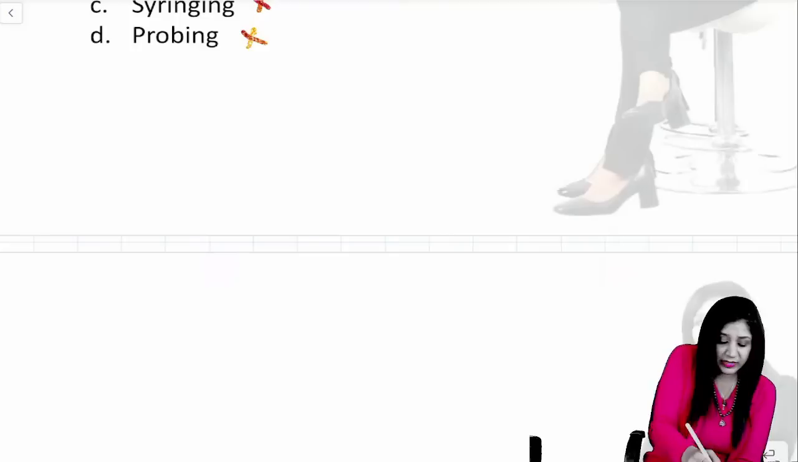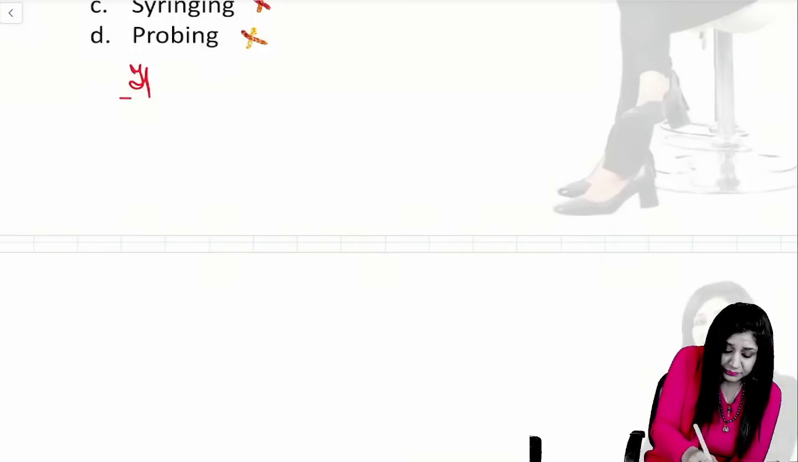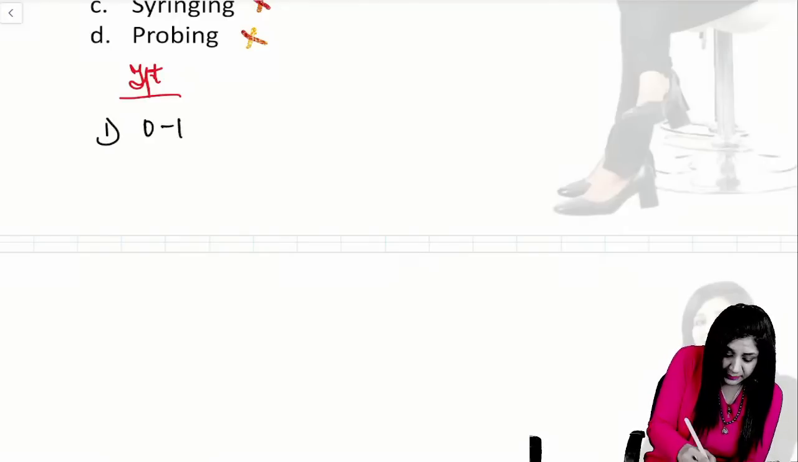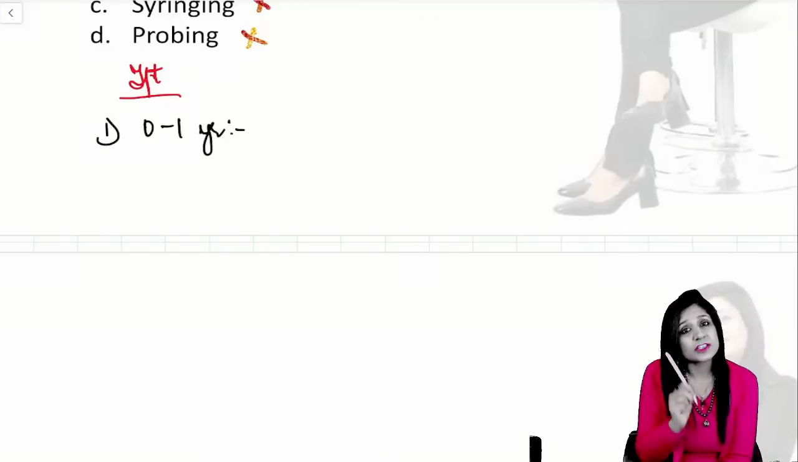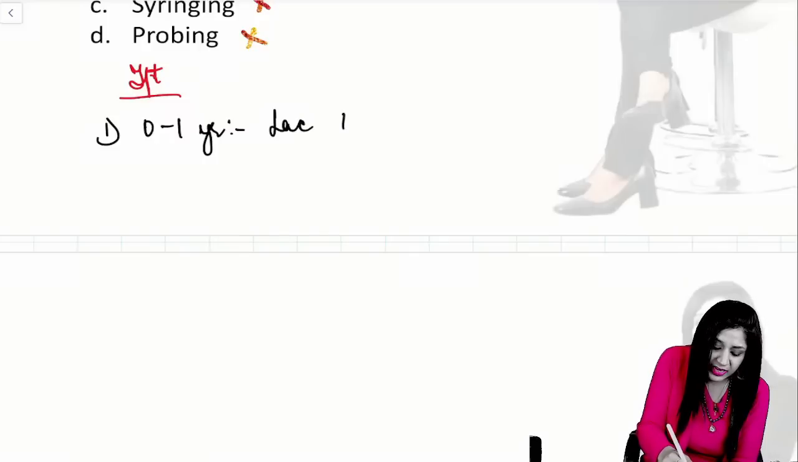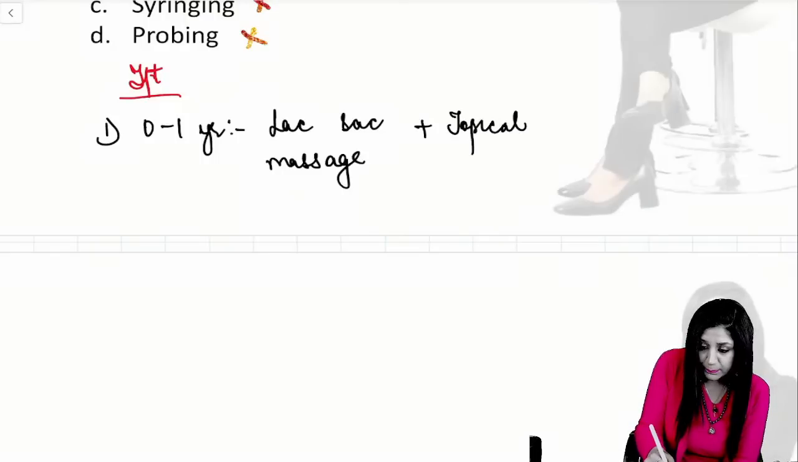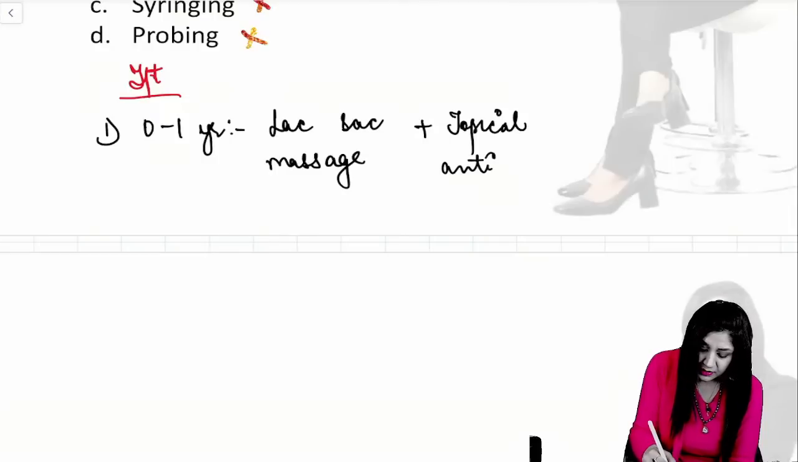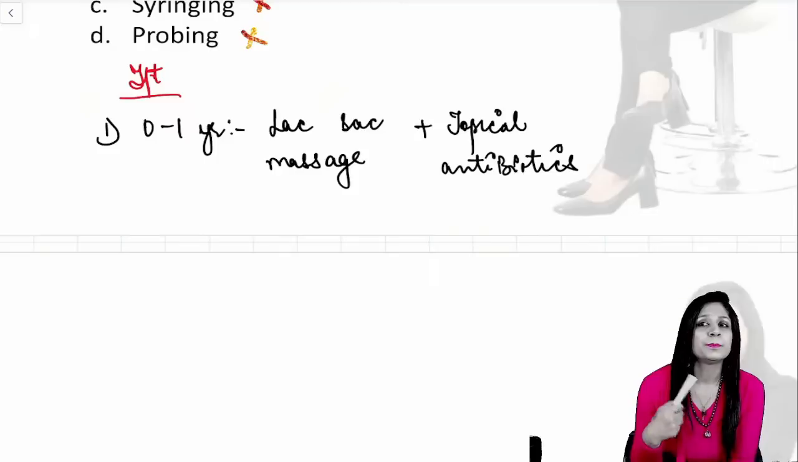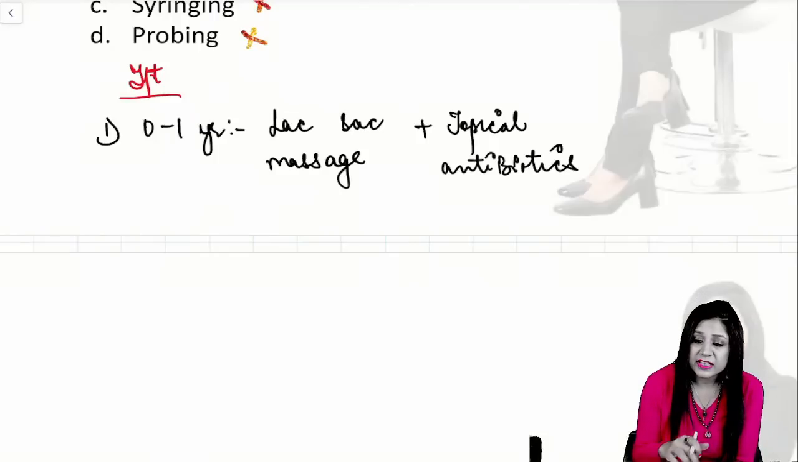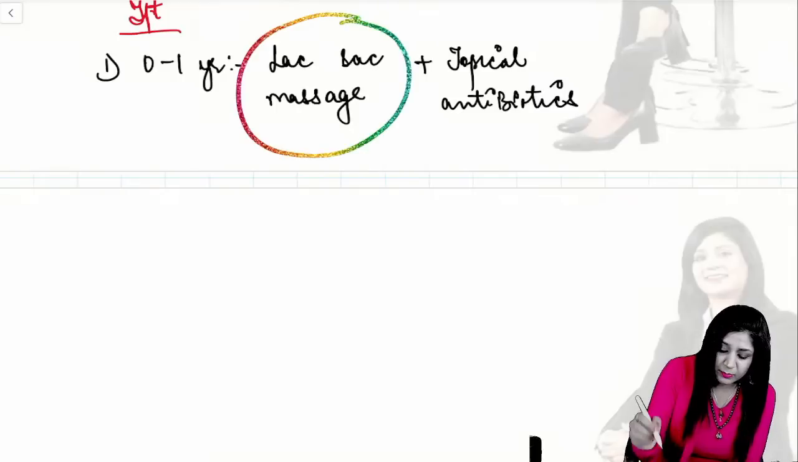Whenever we are talking about the treatment, you should always remember that number one is between 0 to 1 year. All those children who are between 0 to 1 year, there we are doing the lacrimal sac massage and not in the adults. Tell me the name of this massage, and along with this we will also give topical antibiotics, right? Because most of the time we have evidence of infection in the form of sticky discharge. So we will give topical antibiotics also. Along with this, massage is very, very important. What is the name of this massage?